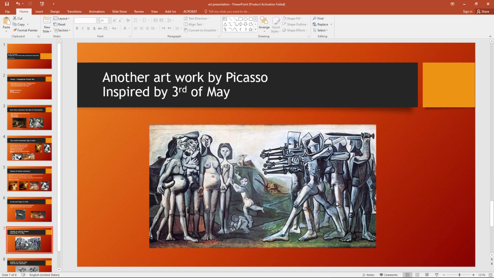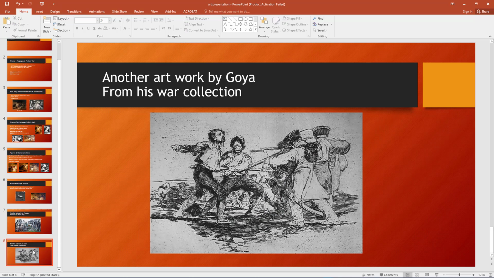And here is another work from Picasso, inspired by 3rd of May, and another work from Francisco de Goya from his work collection.